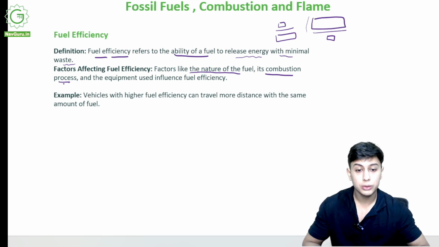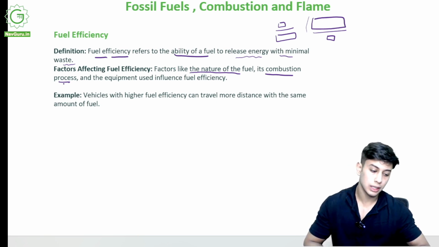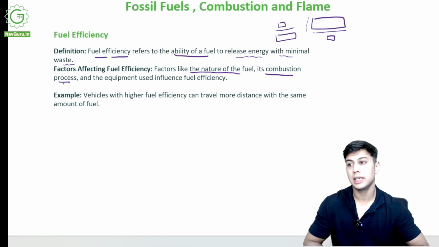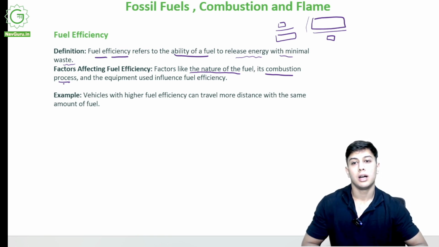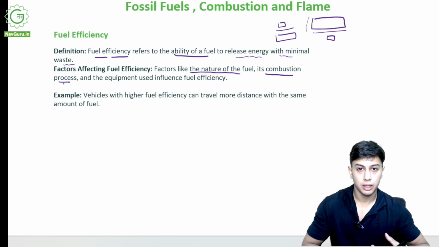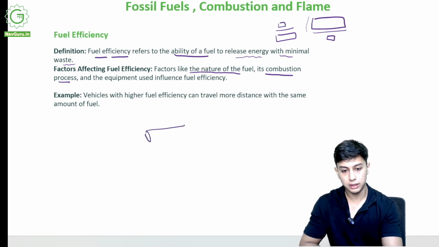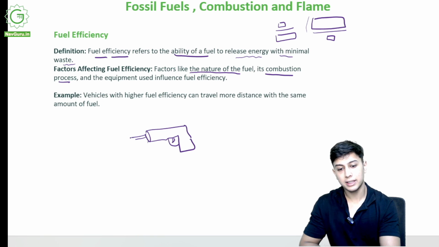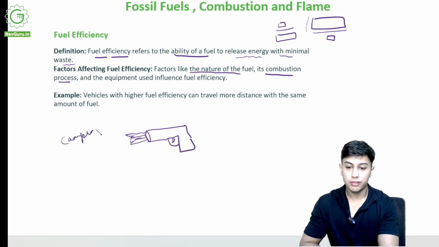And the equipment used influences efficiency. Supposedly, I have a torch gun. A torch gun gives you fire at the end. It's like a gun with fire at the end. This can be used in many places, like for camping, for cooking and many other things.